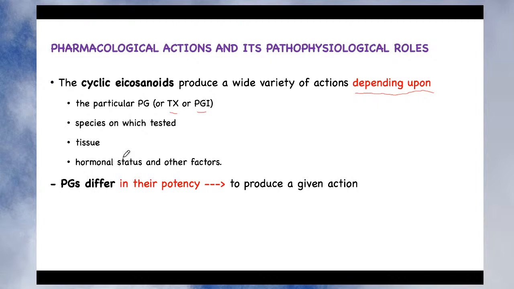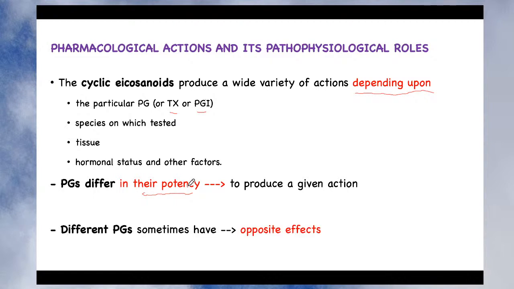Now another important parameter is that prostaglandins differ in their potency. PGE2 is a prostaglandin, PGI2 is a prostaglandin, PGD2 is a prostaglandin, all are prostaglandins, but depending upon their type, some are more potent whereas some are less potent. We'll also see examples belonging to this category. Lastly, different prostaglandins sometimes have opposite effects.